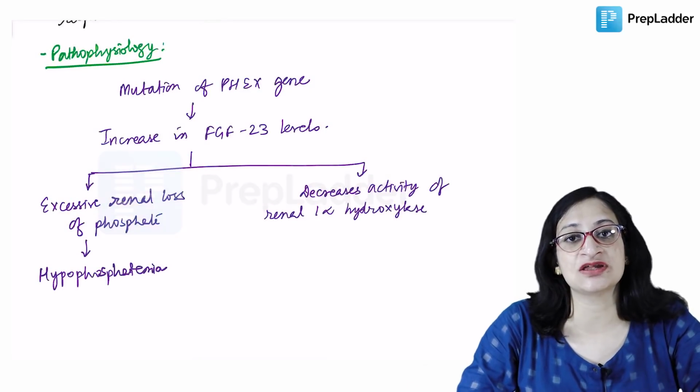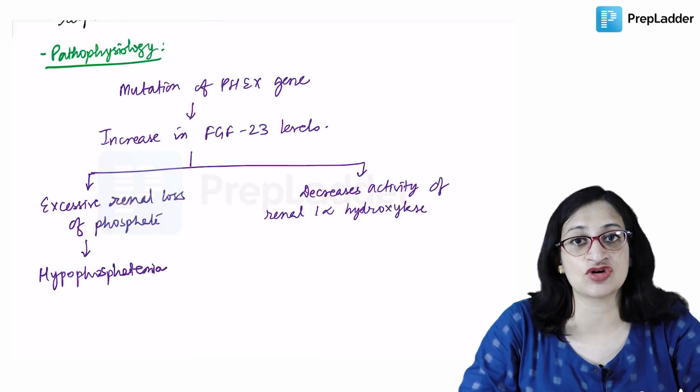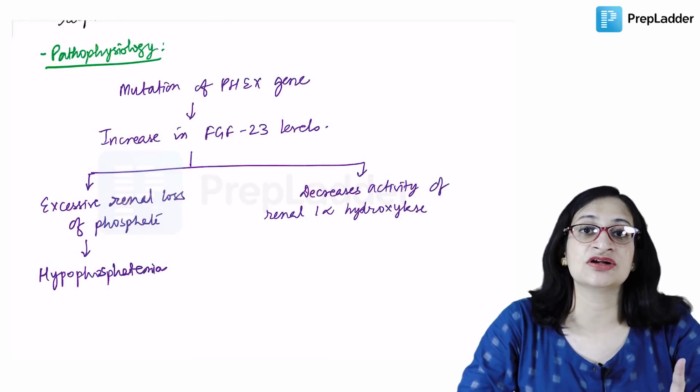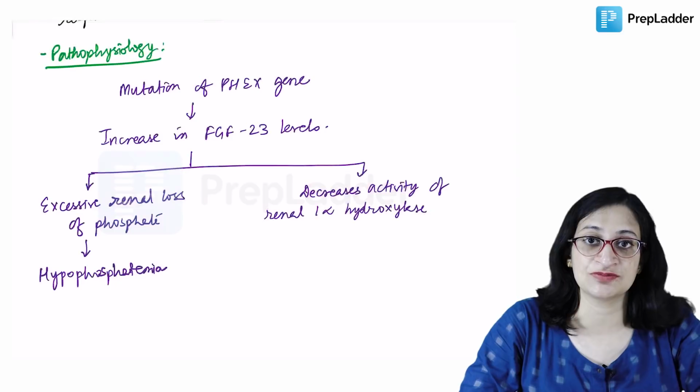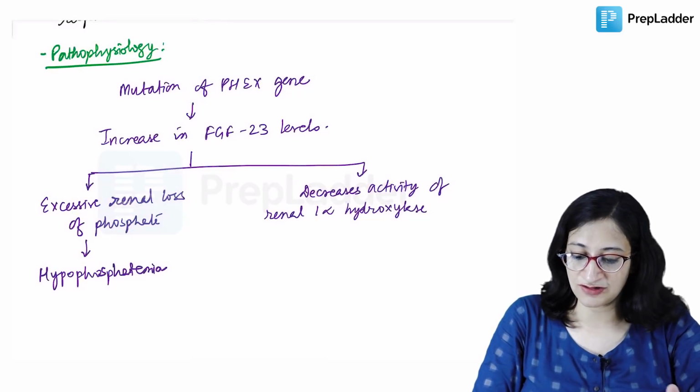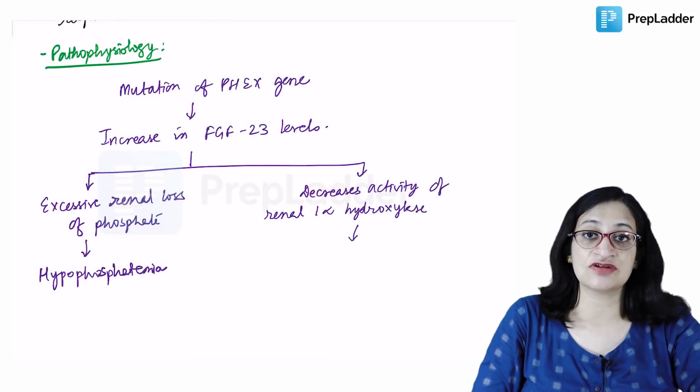So whenever hypophosphatemia is there, normally the level of 1,25 dihydroxy vitamin D3 should increase, but it does not happen in familial hypophosphatemic rickets because FGF23 will decrease the activity of renal 1 alpha hydroxylase.